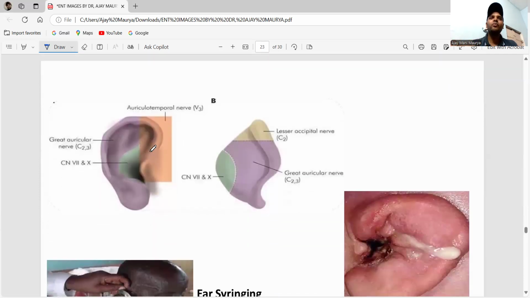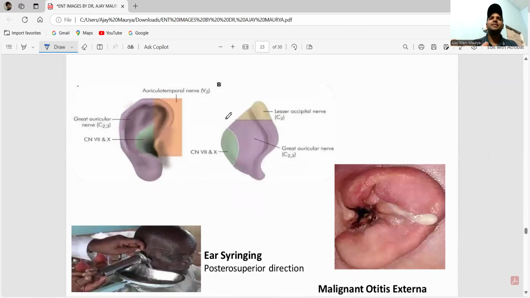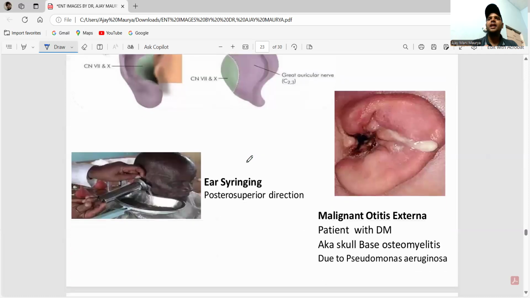Please see here, you have to remember the ear pinna and its parts. What nerve supplies it? The lesser occipital nerve, from the cervical plexus C2, and this is the greater auricular nerve. Also remember the auriculotemporal nerve, a branch of V3. Please remember the nerve supply.